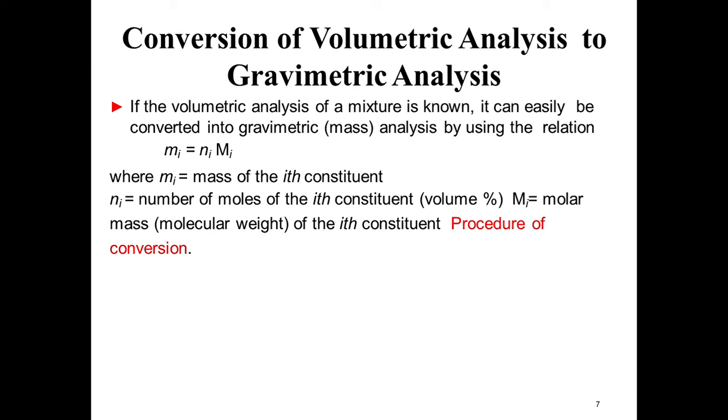Avogadro's hypothesis says that all gases have the same volume for 1 mole. So if you consider 1 mole, the gas volume is fixed, and that is 22.7, 22 point something. So due to Avogadro's hypothesis, if we increase the number of moles, the volume is going to increase. If we reduce the number of moles, the volume is going to reduce. That's why the number of moles is related to the volume.